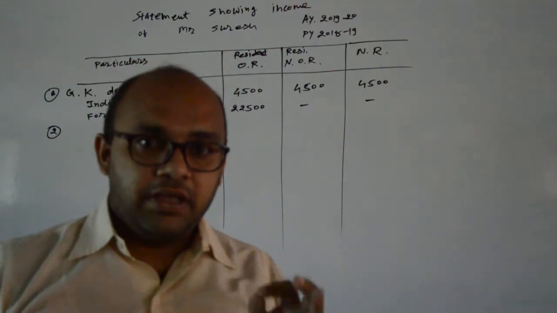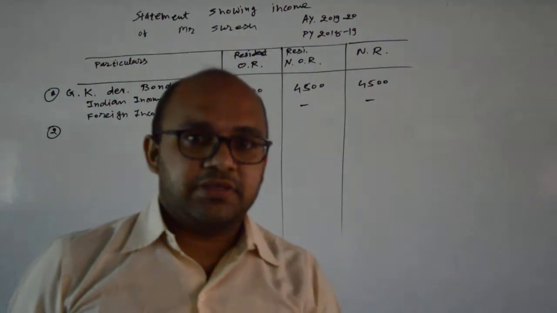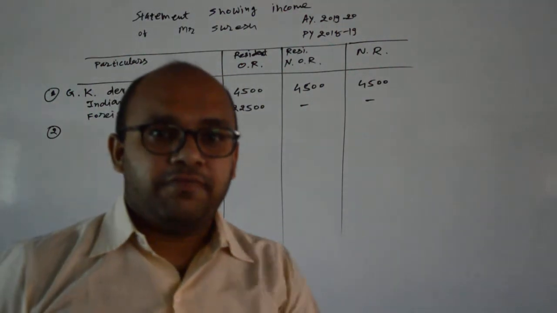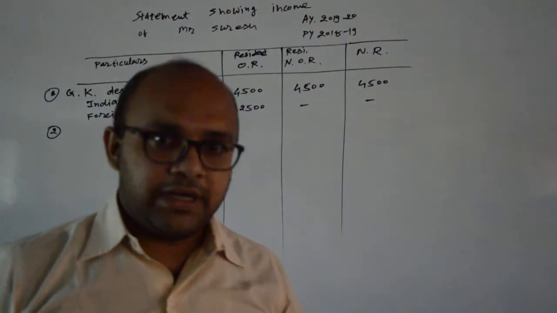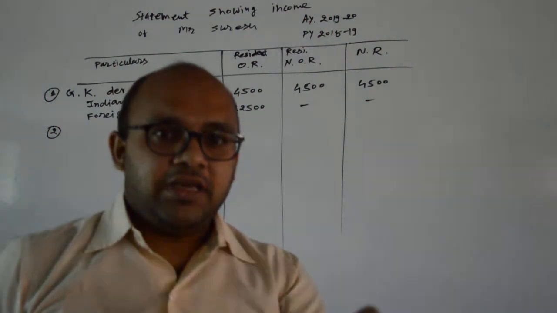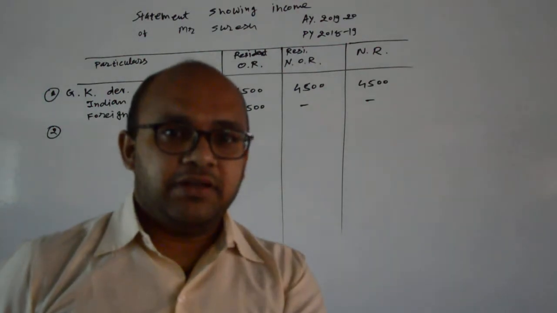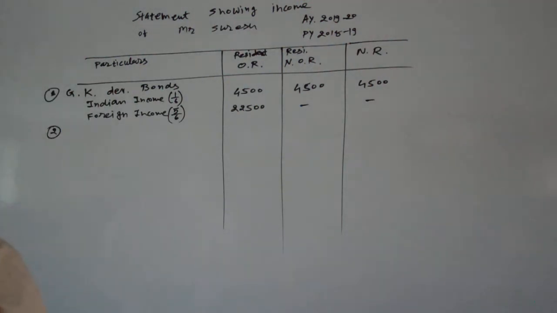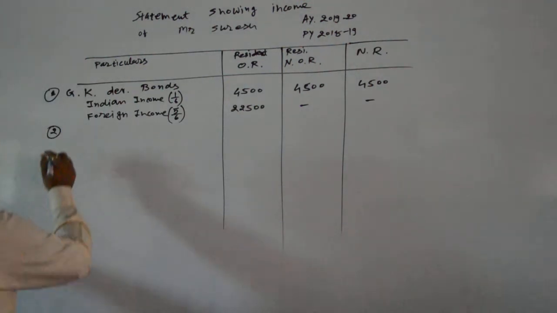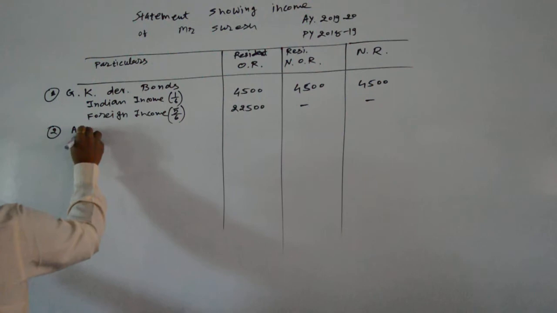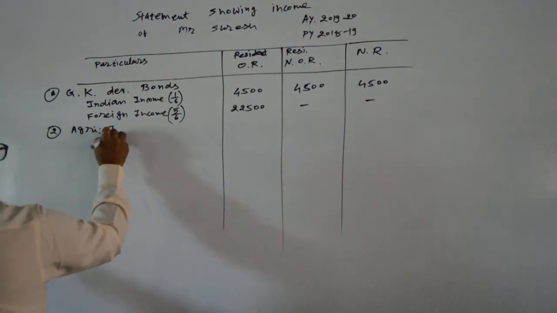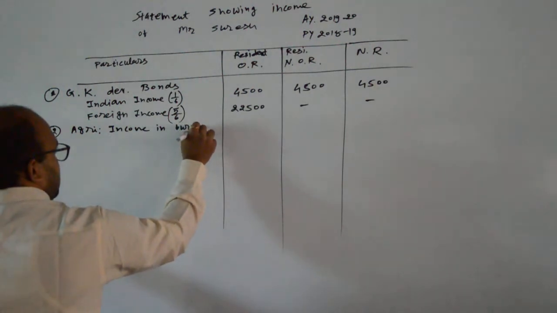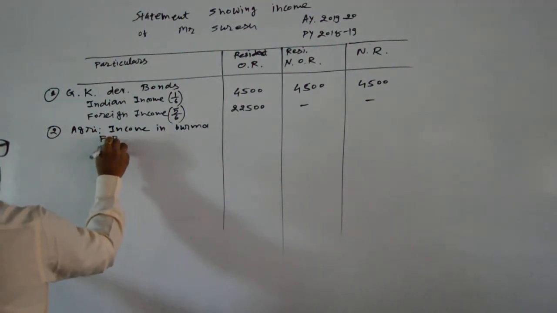We discussed that in India agriculture income is exempt or free from tax, but foreign agricultural income is taxable. So it is one kind of foreign income, because the agriculture income is earned in Burma, which means it is foreign income.